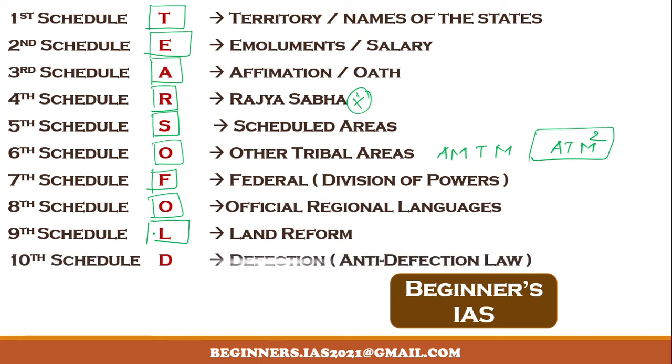And then the 10th schedule, this provision is related to the disqualification of the members of the parliament and the state legislature on the grounds of defection. See, this schedule was added by the 52nd Amendment Act of 1985. So this is famously called the anti-defection law. So kindly remember this also.